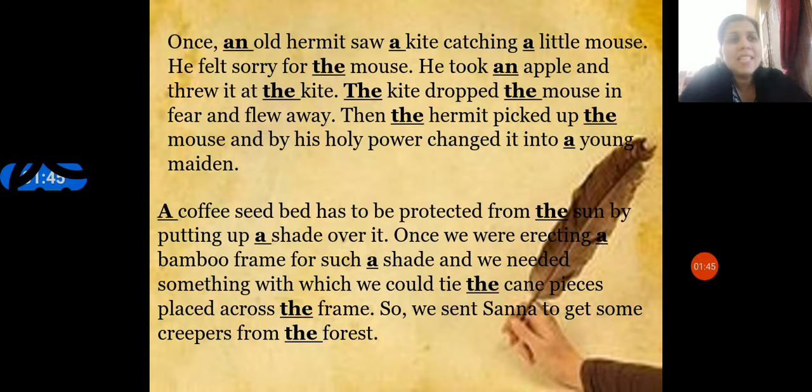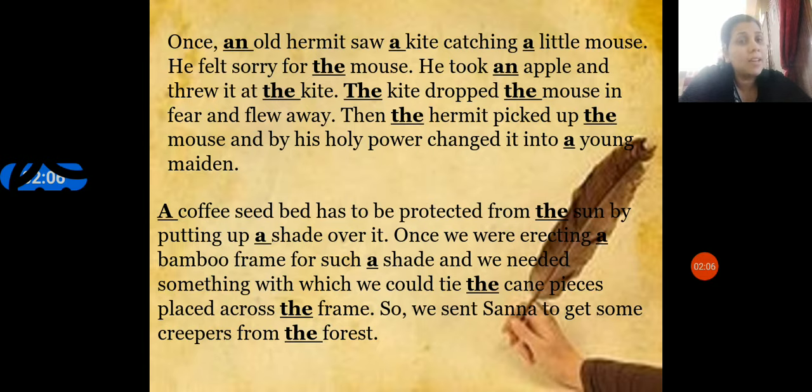So, in this paragraph, the first line itself, we have used all the articles: a, a and the mouse, an old hermit, a kite, a little mouse. So these are the 3 articles in English.